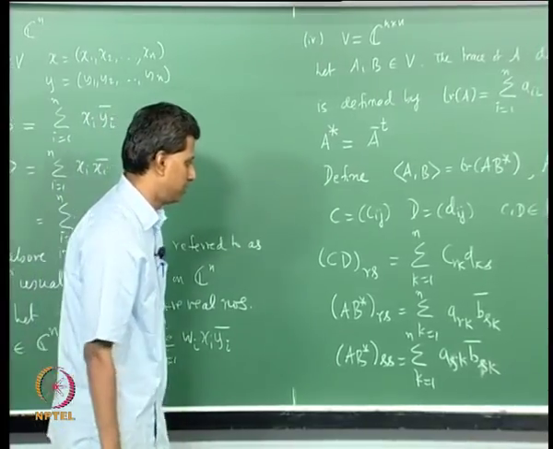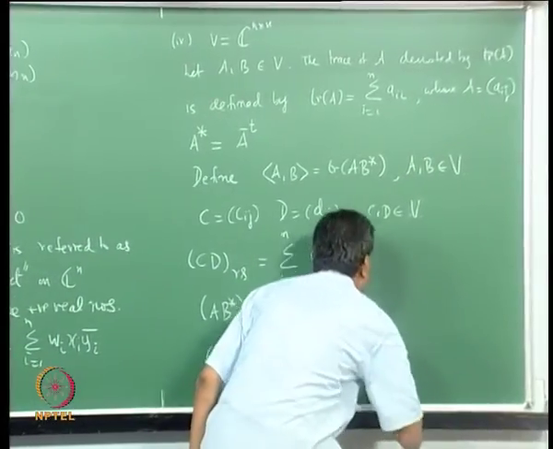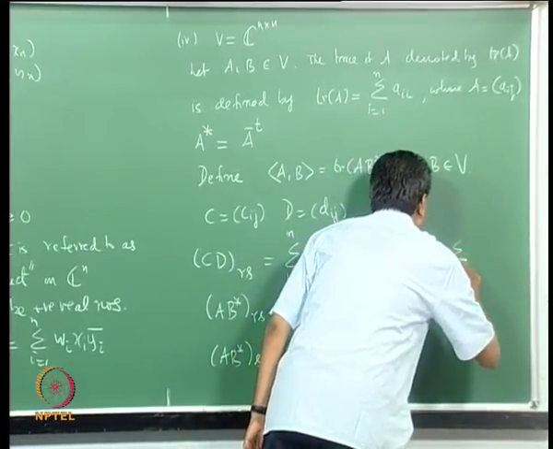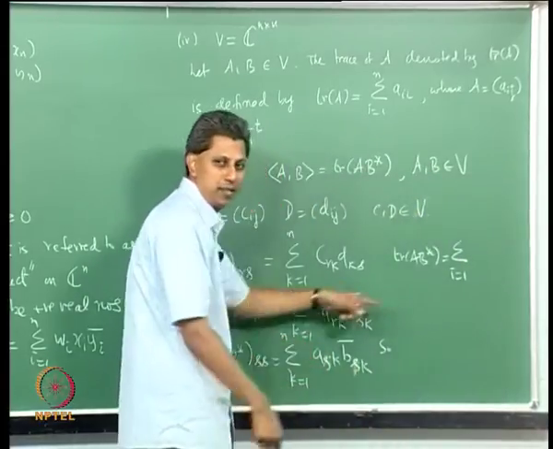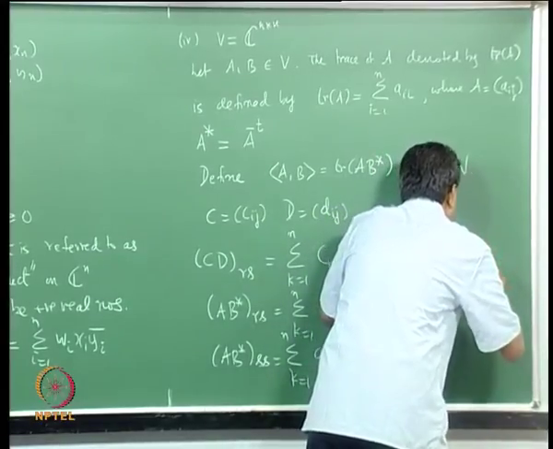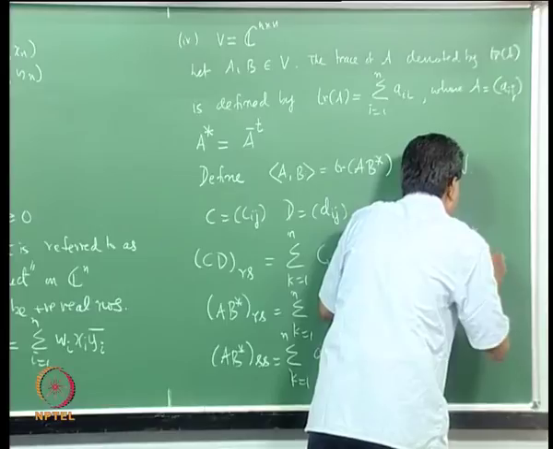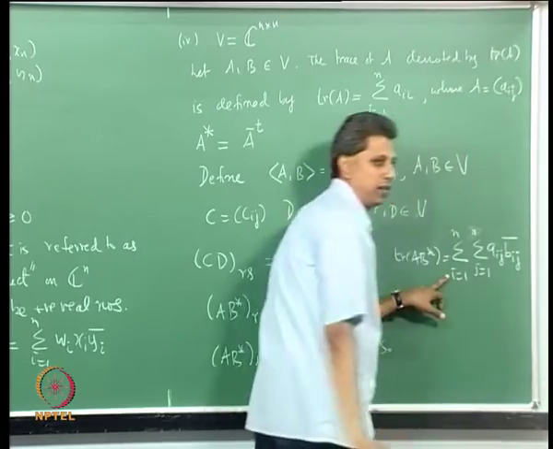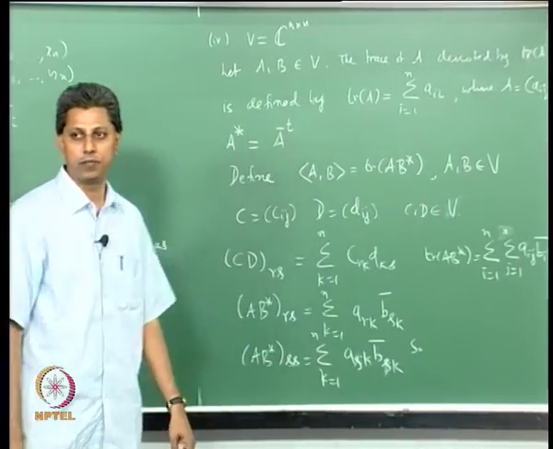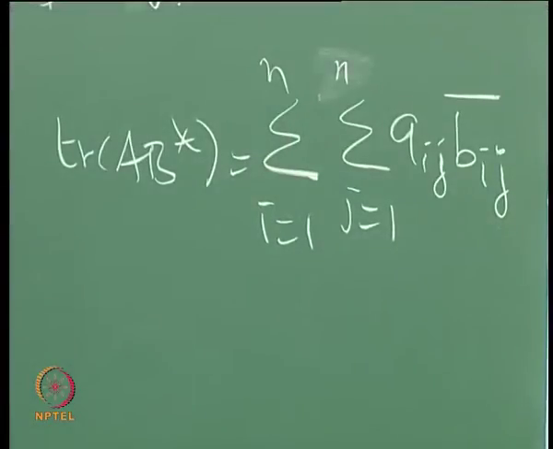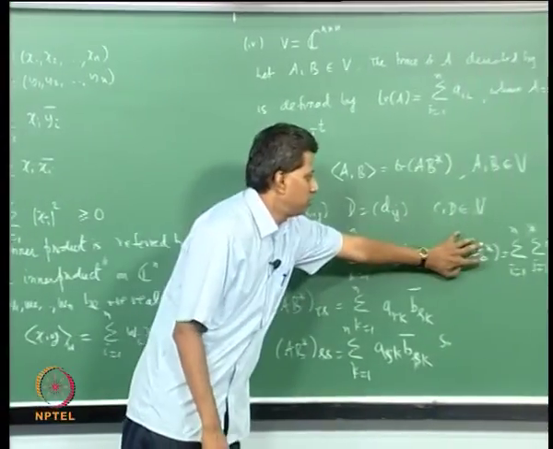So what is the formula then? So I will write that here. Trace of AB star is double summation. I have used R and S, but I will come back to the usual I and J. I equals 1 to n, J equals 1 to n, Aij, Bij bar. Okay, so this is the formula. Please check this after going home. So this is the formula for the trace of AB star. And so this is the final formula in terms of the entries of A.